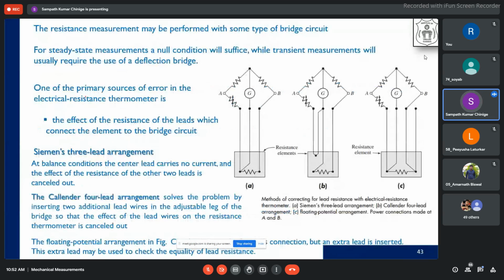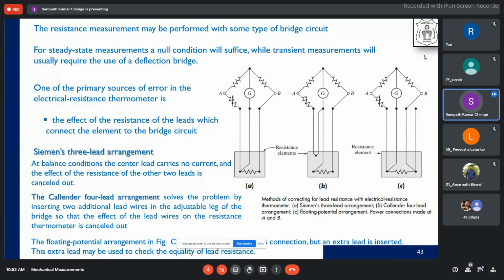Simple thing is we have resistance measurement, where, as I told you, there may be ohmic losses coming into the picture. So naturally, before calibrating, we have to compensate. If you can find out the unnecessary change in the parameter value, or if you can nullify that, then obviously whatever you are getting out of the instrument is the true value, isn't it?